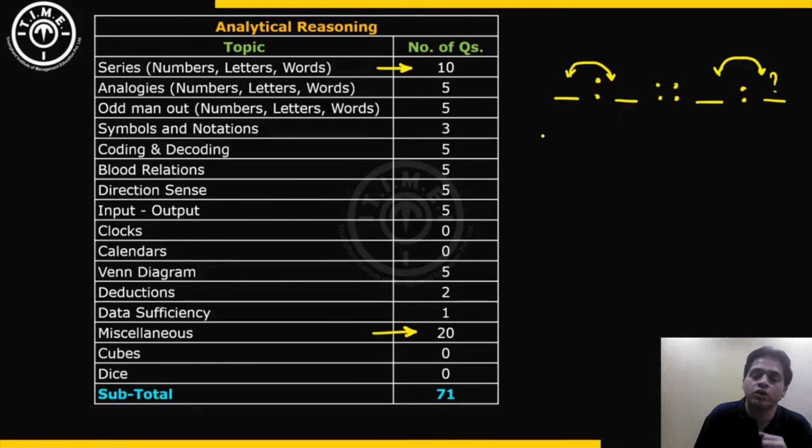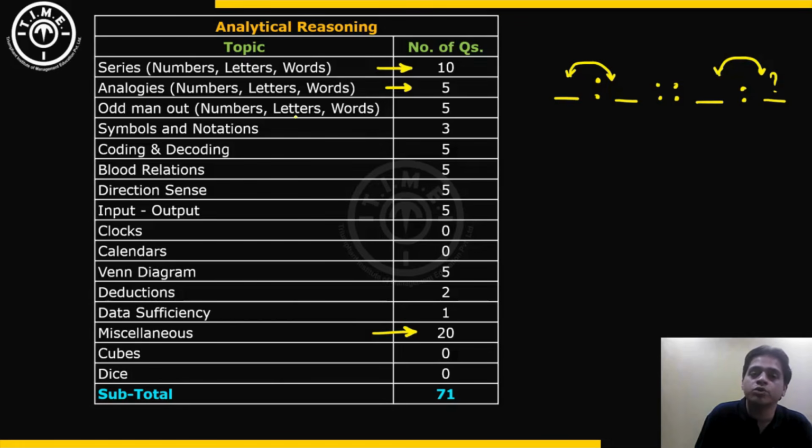So there were 4 figure or 4 number analogies, but there were also analogies with 6 numbers. There were 2 groups related to each other given, and you have to identify what will be the third group which has the same relation. Analogies in terms of letters and words were also present. So there are 5 questions of analogies present in this section.